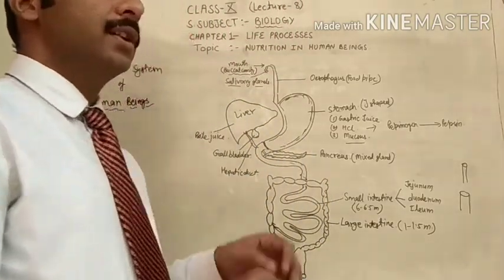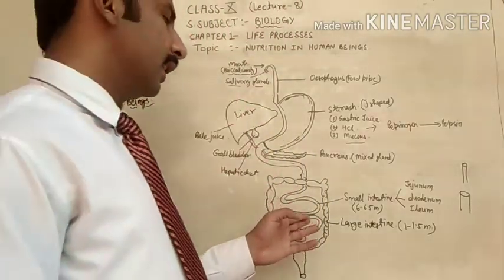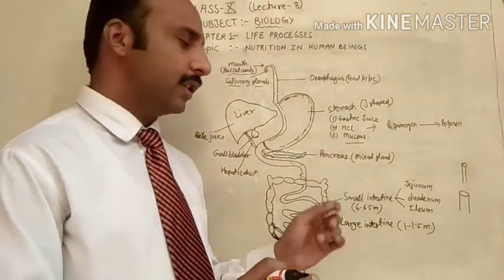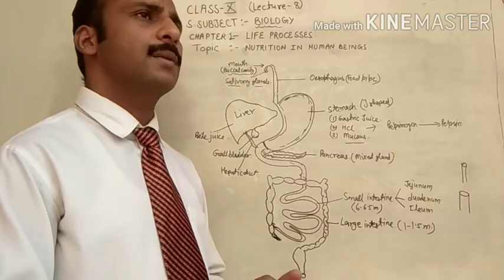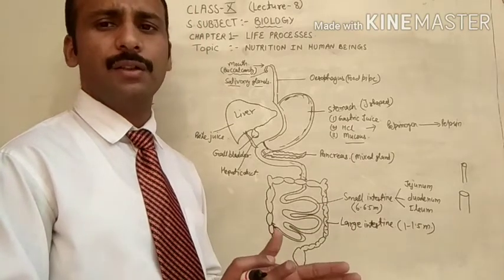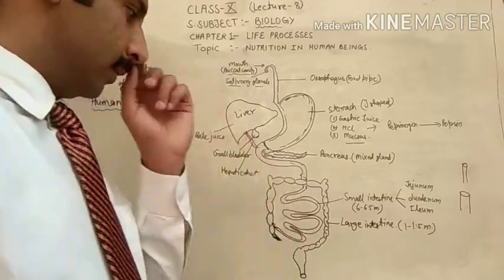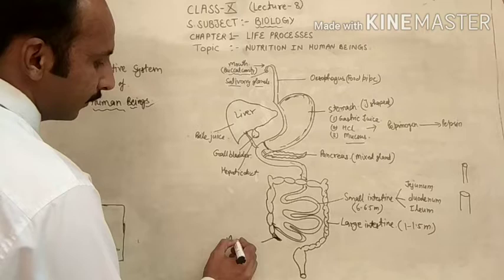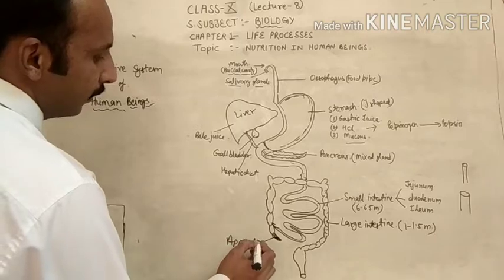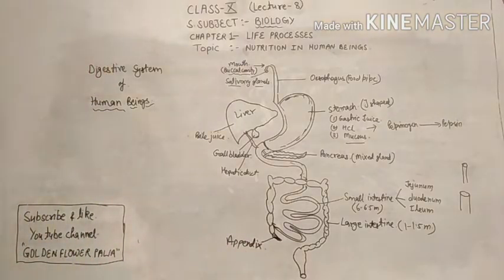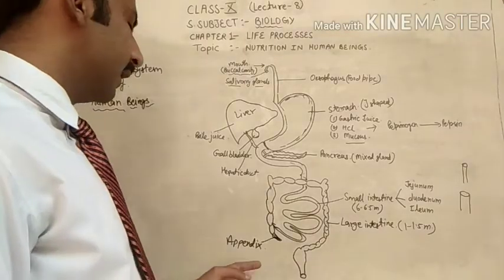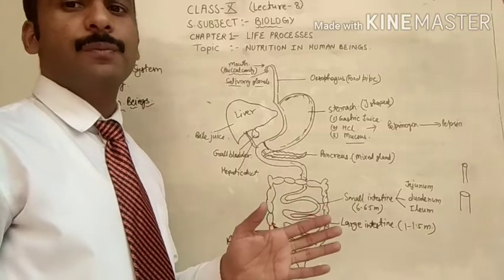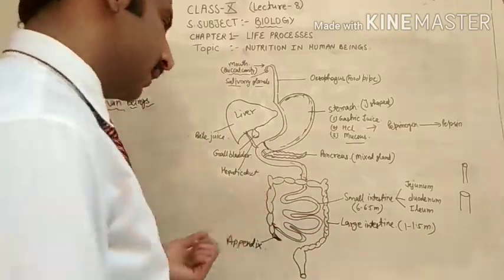So that is why, due to the greater diameter, the large intestine is called the large intestine. This categorization of large and small intestine does not depend on the length of the intestine. This part is called the appendix. It is a vestigial organ in human beings. There is no role of the appendix in the digestive system of human beings. It is a vestigial part which was functional in our ancestors.